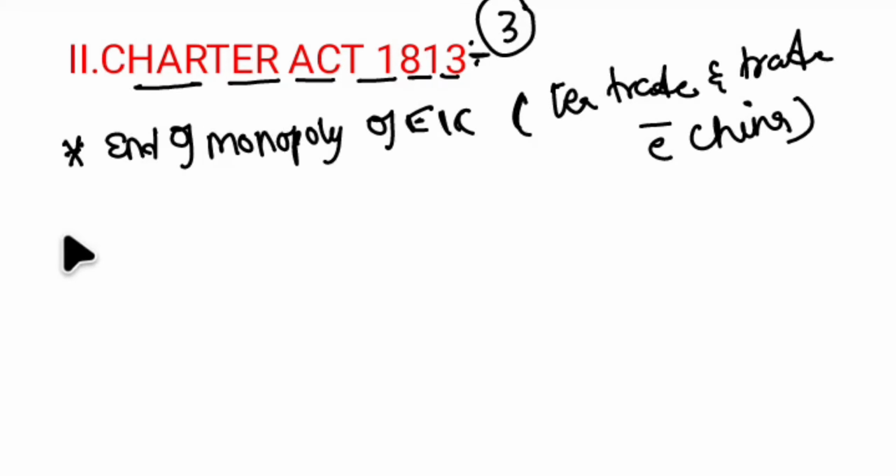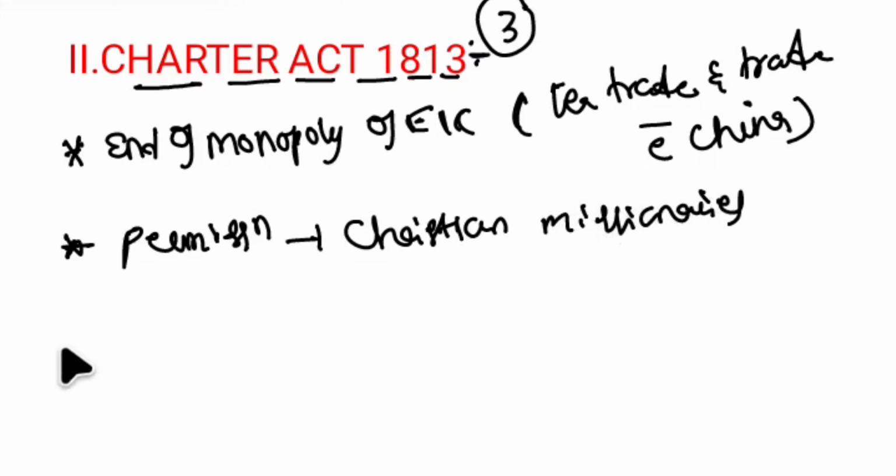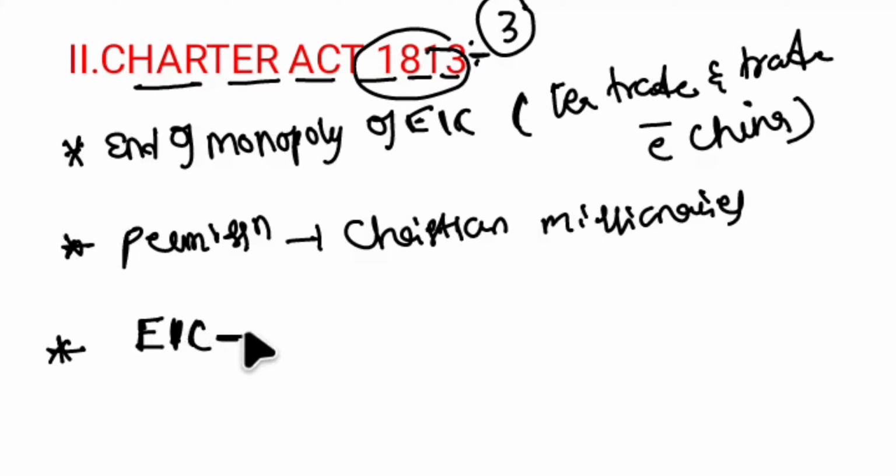And the second provision is that permission has been granted to Christian missionaries. This is the second provision. And the third important provision is that the Charter Act 1813 mentions the investment of East India Company on the education of Indians, 1 lakh in the budget.